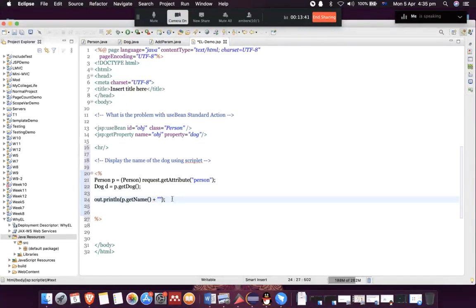So I'm going to say Iman's dog's name, space, dog's name is, and now we get the name of the dog. No, actually d.getName. And you can see that this dog is coming from the person class.